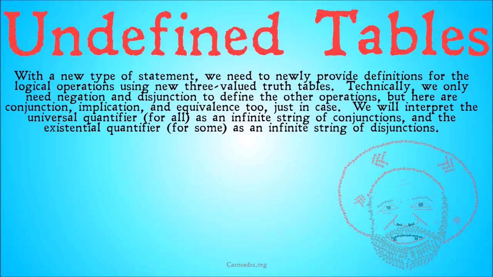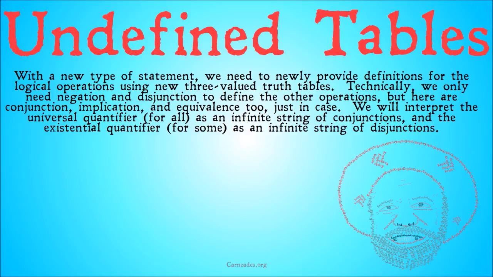So, with this new type of statement, we need to newly provide definitions for the logical operations using new three-valued truth tables. Truth tables are really cool. They help us define our logical operations. But because we now have something other than true or false, we need to newly define these operations. Technically, we only need negation and disjunction, or negation and implication, to define other operations. But here we are going to have conjunction, implication, and equivalence too, just in case, so you have a good understanding of what it means to have a three-valued truth table.